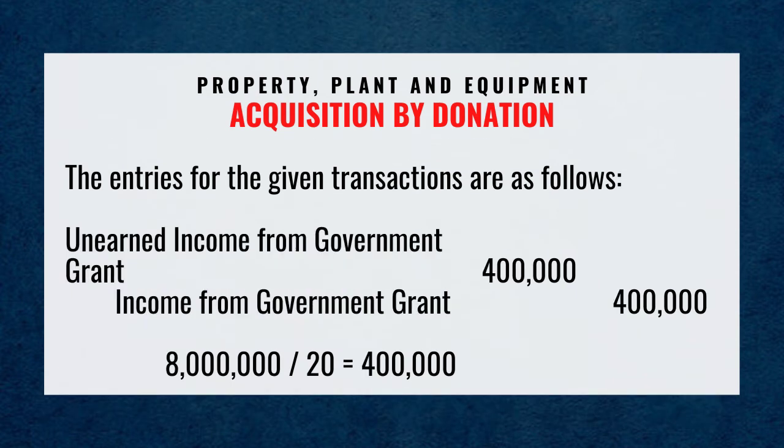Debit unearned income from government grant, 400,000 pesos. Credit income from government grant, 400,000 pesos. 8 million pesos divided by 20 is equal to 400,000 pesos.